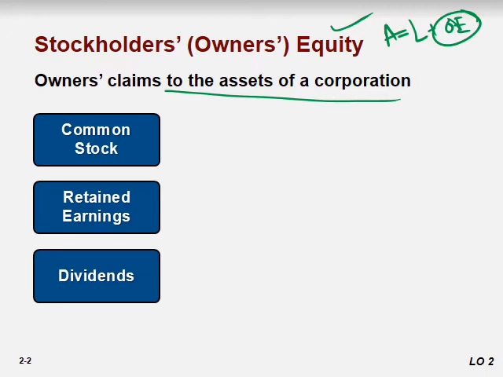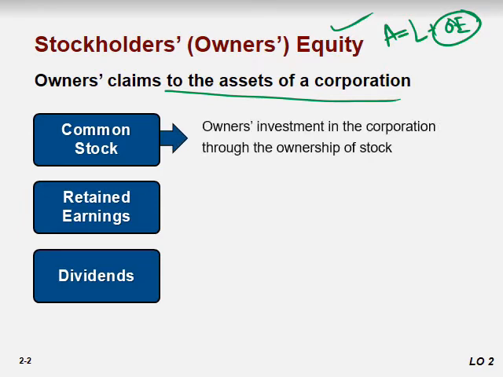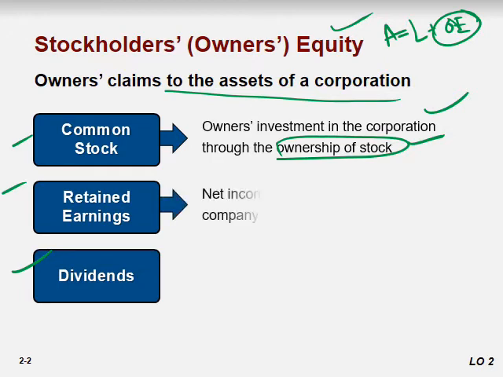So what do we mean by common stock? Common stock is the owner's investment in the company through the ownership of stock. What do we mean by ownership of stock? You pay money and you receive a share or stock. We call that the common stock. So a corporation uses common stock, retained earnings, and dividends to record owner's equity. So what do we mean by retained earnings?